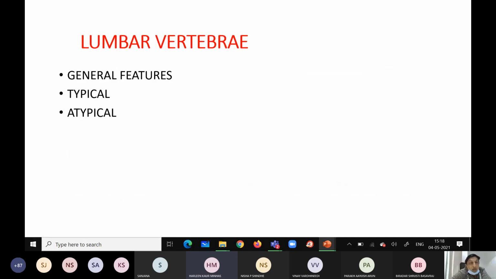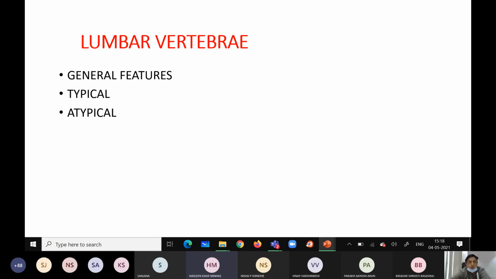Next is the lumbar vertebra. You know the abdomen region is divided into 9 quadrants: epigastric, right iliac, left iliac. So this is related to the abdomen region, and these are the lumbar vertebrae.